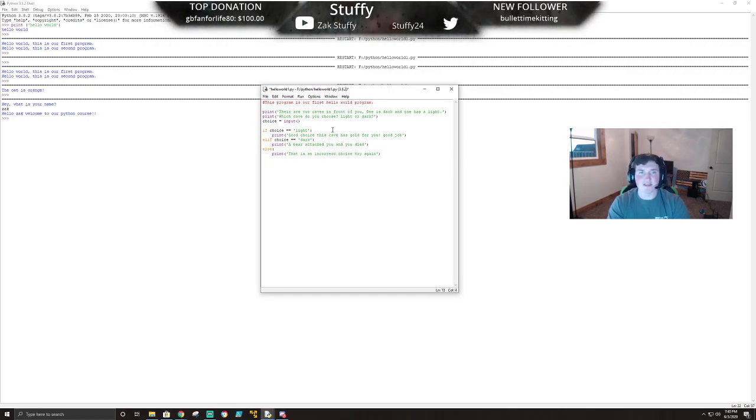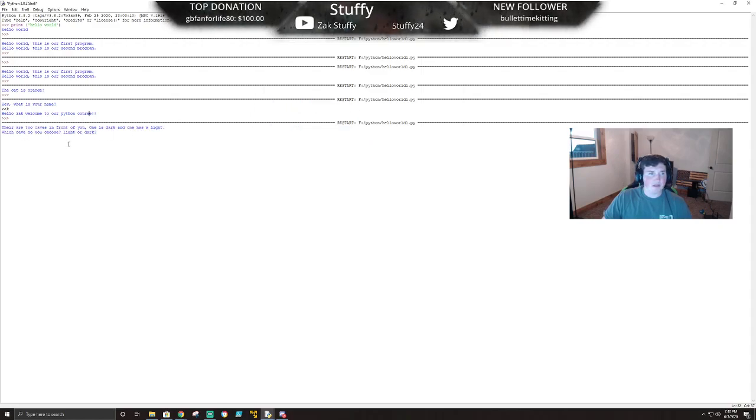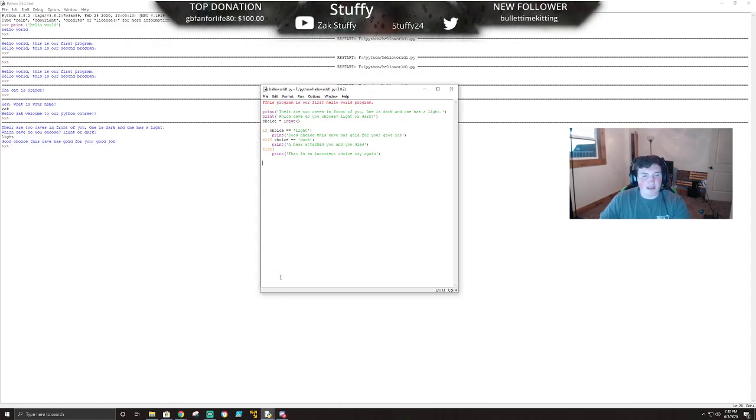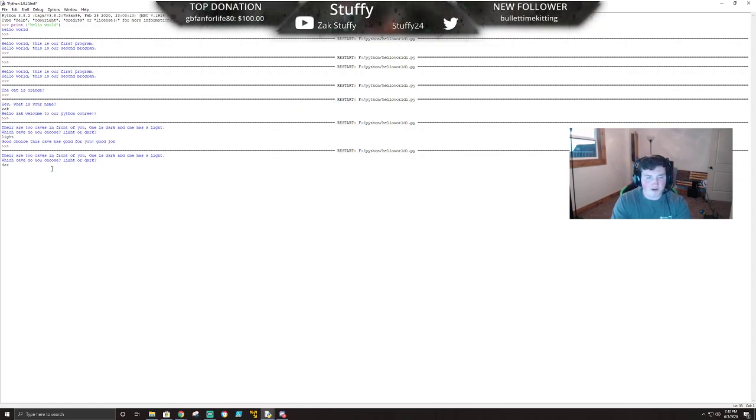Now you can see the only commands I really used here were print and input. Yes, I used if and else statements, but we'll cover those more in depth as we go on. Now we'll save this and we'll run it. There are two caves in front of you. Which cave do you choose? If we choose light, good choice. The cave has gold. Awesome. Now if we run it again and we choose dark, a bear attacked and you died.